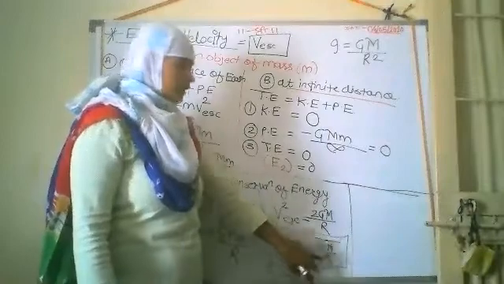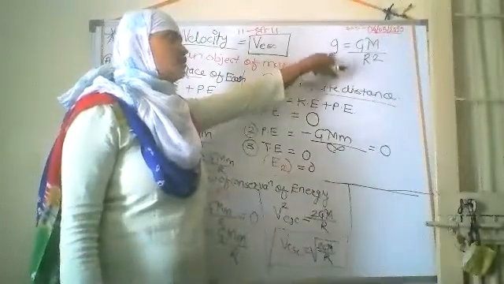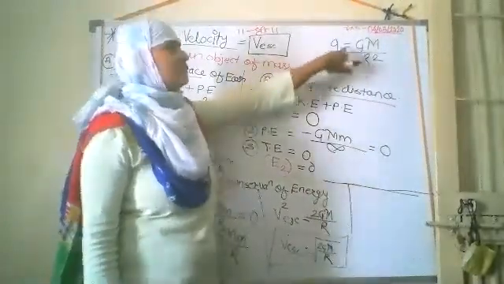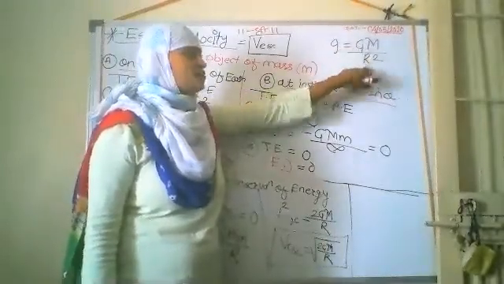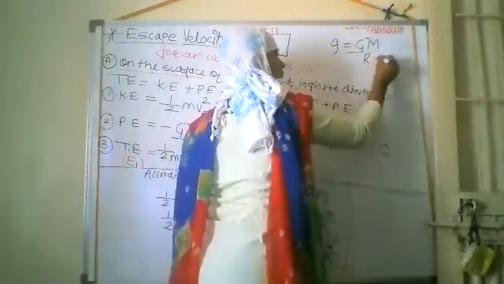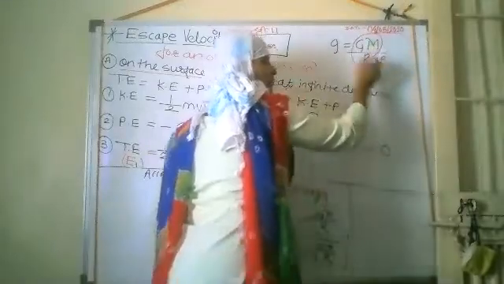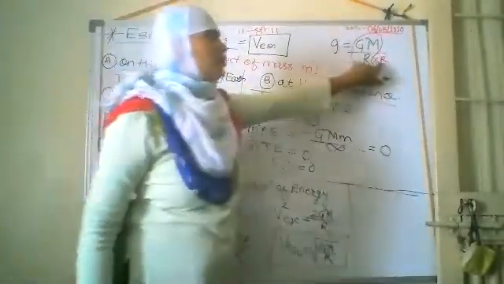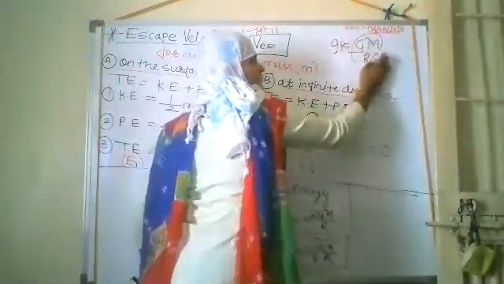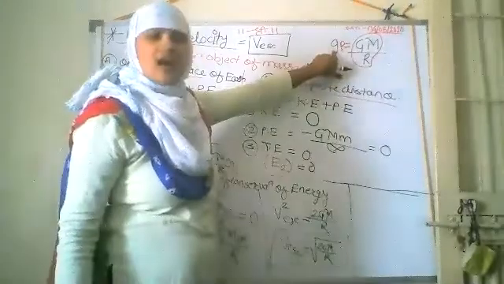Or instead of GM you can put the value of g also, small g, because we know that small g, that is acceleration due to gravity, is nothing but equal to GM upon r square. r square we can write as r multiply by r. Okay, r multiply by r. Which equation do we have here, GM upon r. So in place of GM upon r we can write g, this r is in the denominator, after coming to this side it will multiply, so gr is equal. So in place of GM upon r we can put gr.